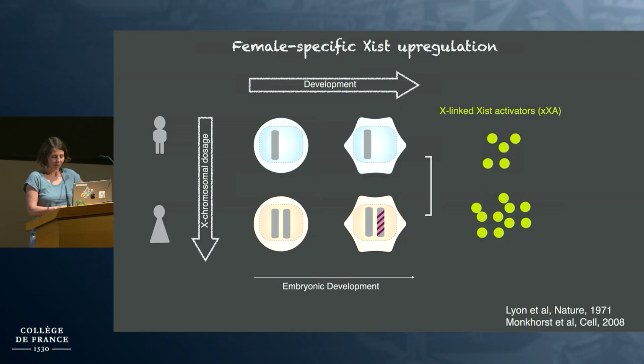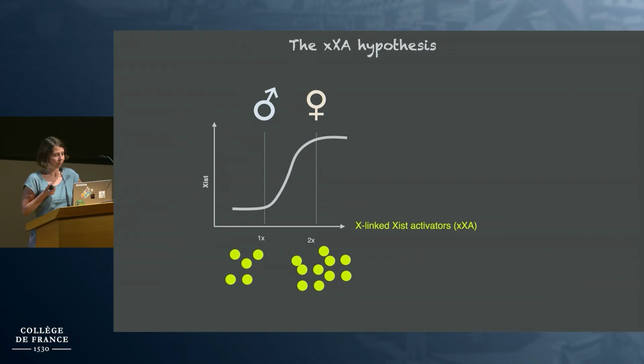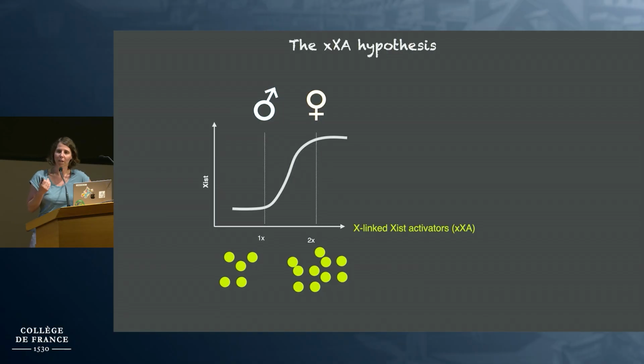But if this is true, a prerequisite is that there needs to be a very specific dose-response relationship between Xist and these X-linked activators, which involves a fairly steep threshold. In this hypothesis, females who have a double dose of X-linked activators will make maximal levels of Xist, and males that have just half of the dose will make no Xist. I have to say, I think these types of very steep threshold responses are actually rare in biology. So, what do we know?